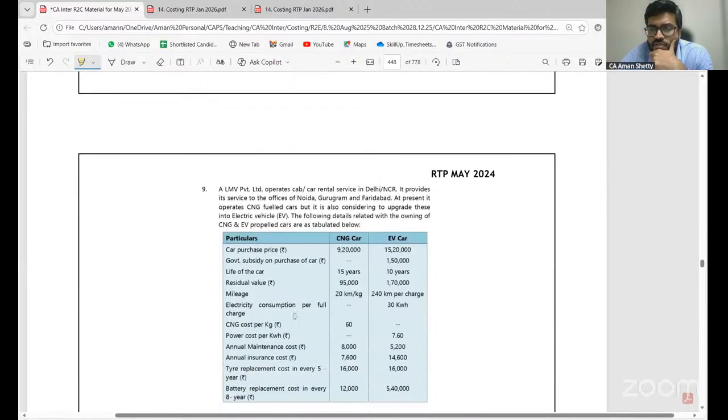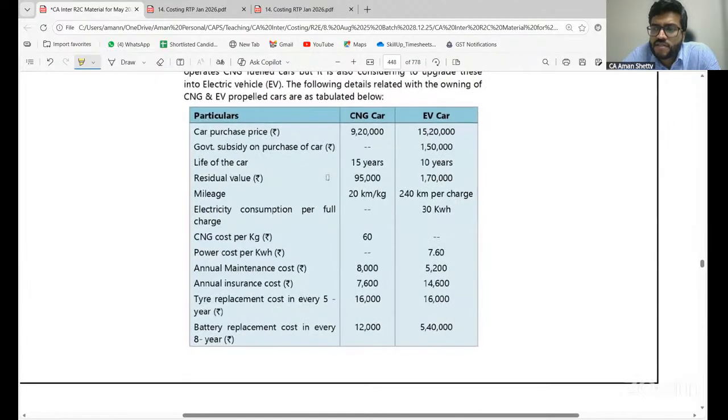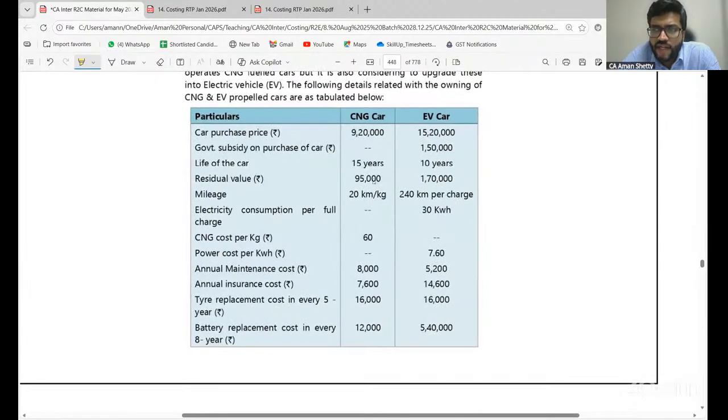Simple or not? Yes. Now, CNG car and ENG car problem. Have I done this in the class? Have I done this? Yes or no? First pass students: yes, sir. Was it there in the CAPS material? I don't think so. Okay, okay. Anyway, I'll do it.